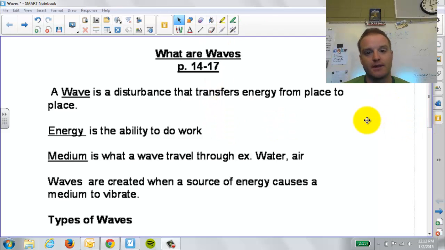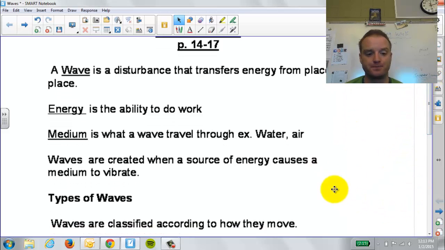But a wave, like a sound wave or electromagnetic wave, any type of wave, simply put, is a disturbance that transfers energy from one place to another place. They carry energy, and energy in science is the ability to do work. So it can carry, move, push, transfer heat. That'd be energy. And the waves we're going to focus on today mostly all carry through something. We call that a medium. A medium is what a wave travels through. So sound waves right now are traveling through air as they go to the microphone.